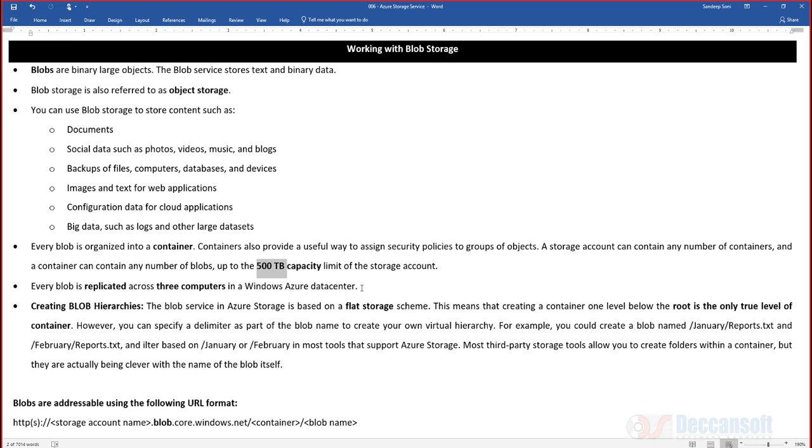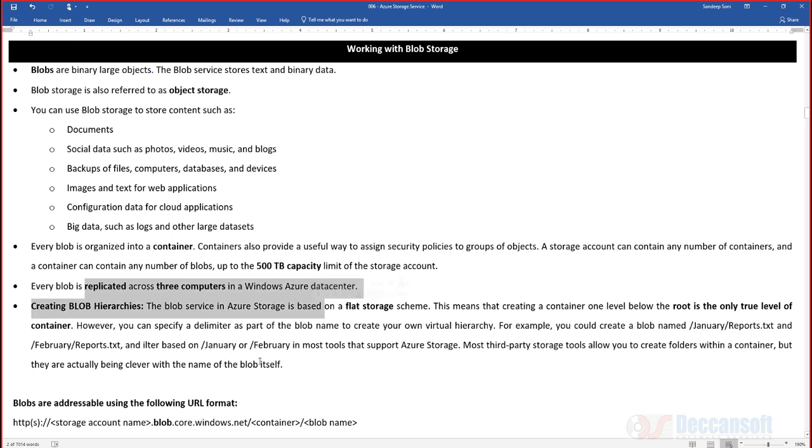That means we can have a few blobs, some table storage, some messages in the queue, and file storage, and combined together it is 500 TB. At the same time, it is also possible that blob alone can be 500 TB, which means the rest you cannot store. So all 500 TB or split, the total is 500 TB. That is what you have to remember here.